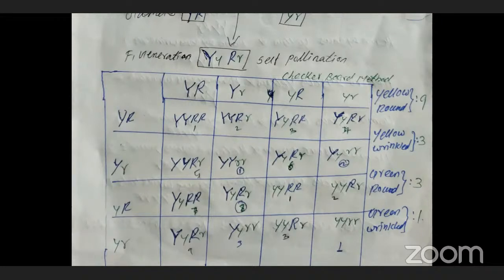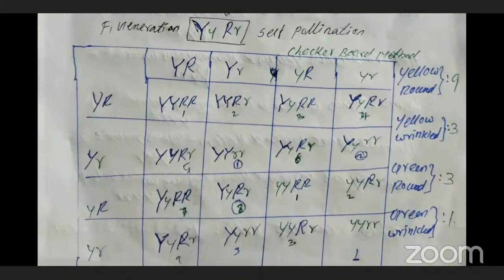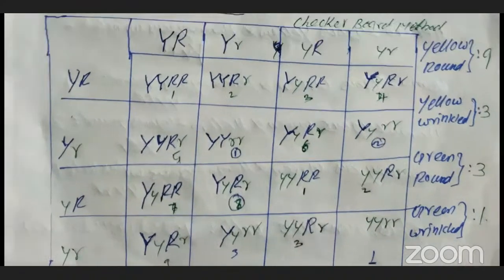So we should count it. First, yellow round. How many yellow rounds are present? I wrote them in clean color already. 1, 2, 3, 4, 5, 6, 7.